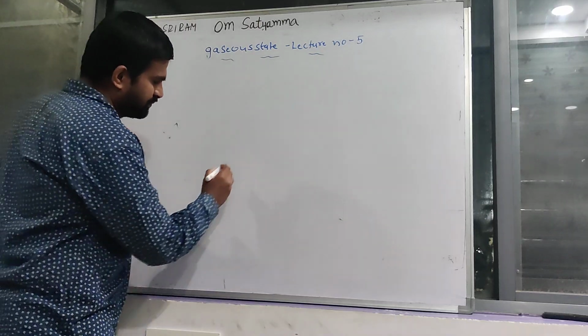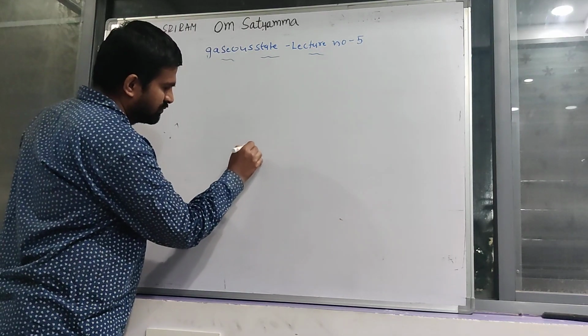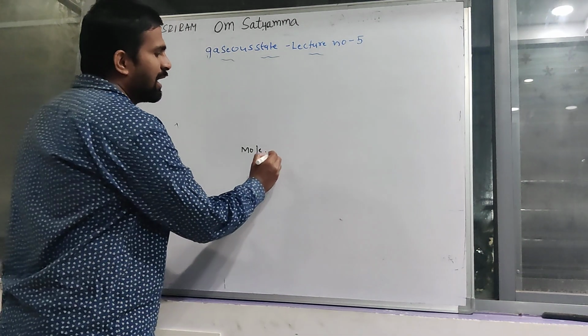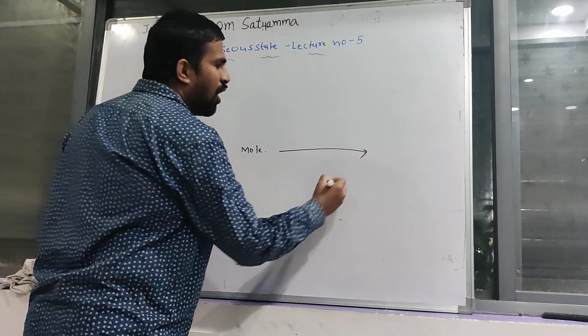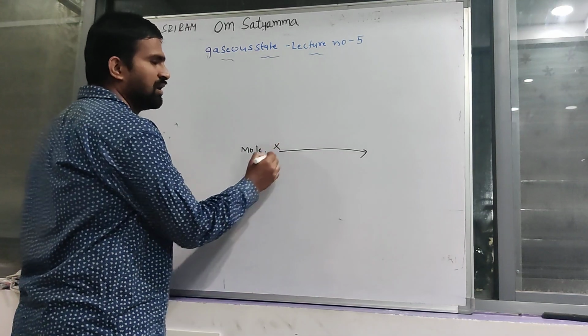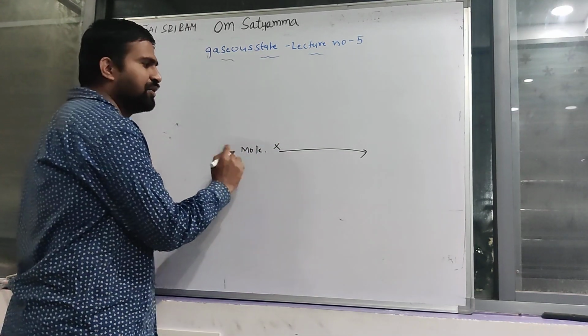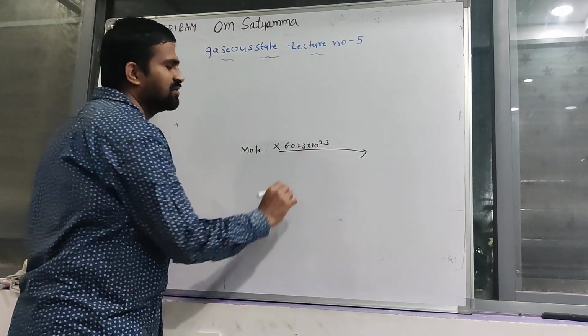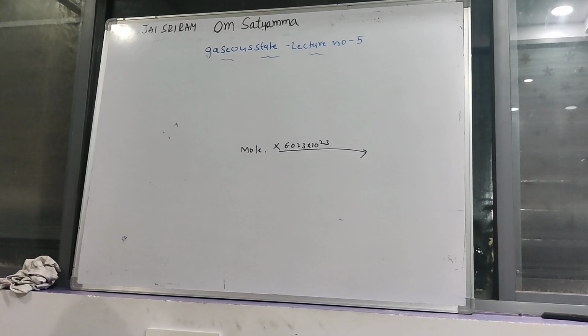This is mole. Here, the number of moles is given. How many atoms are present in the given number of moles? It is equal to the given number of moles into 6.023 into 10 power 23 atoms, or molecules or compounds, whatever it may be.